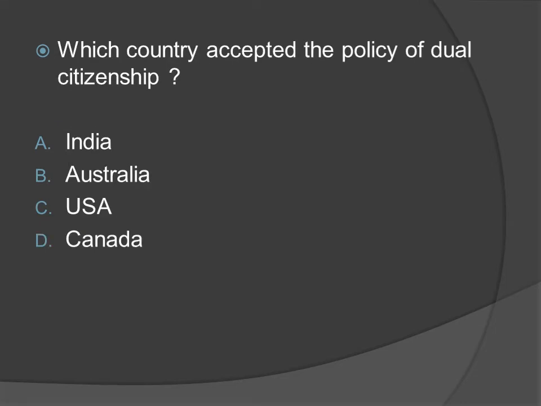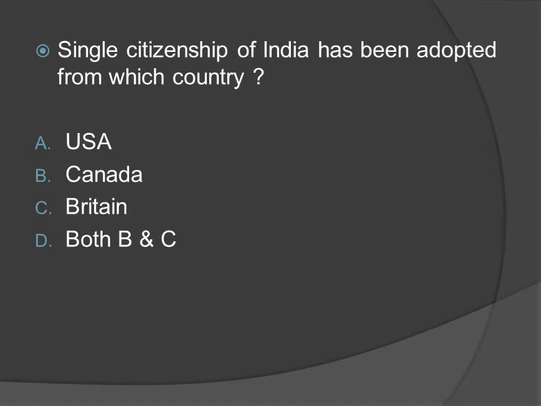Which country accepted the policy of dual citizenship? Option A, India. Option B, Australia. Option C, USA. Option D, Canada. The right answer is option C, USA. Single citizenship of India has been adopted from which country? Option A, USA. Option B, Canada. Option C, Britain. Option D, both B and C, that is Canada and Britain. The right answer is option D, both Canada and Britain.